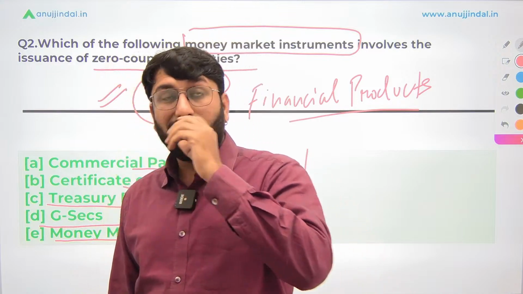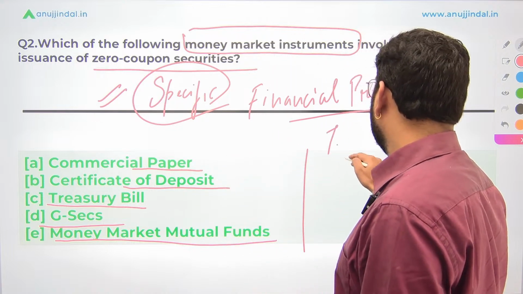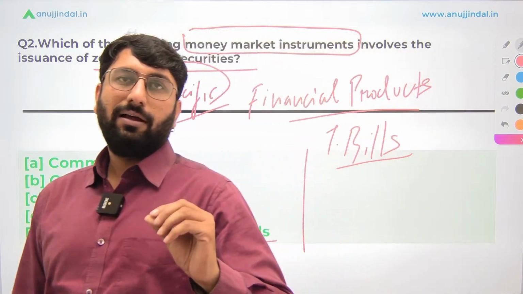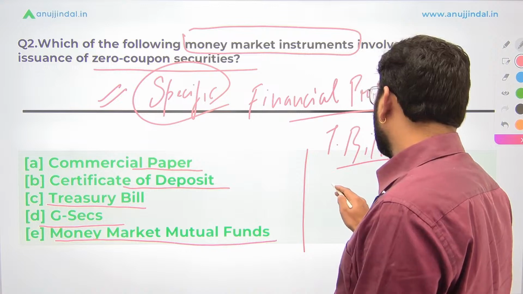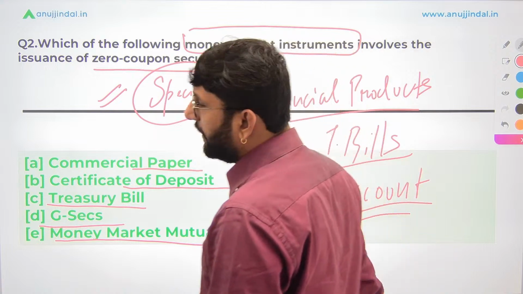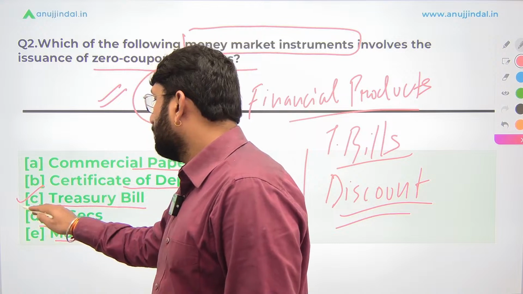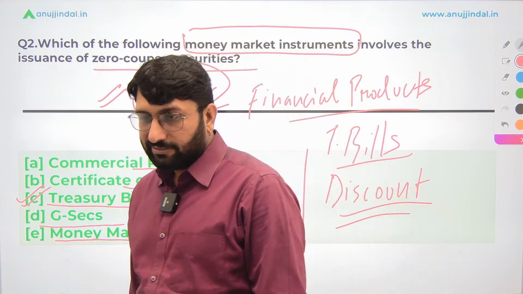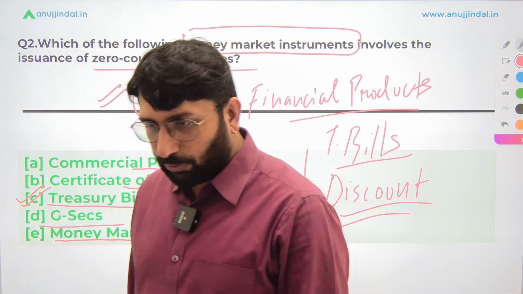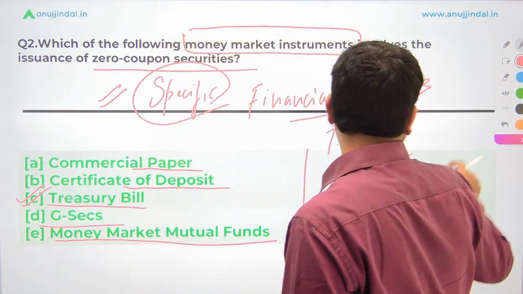Zero coupon securities are those securities which are issued at a discount. Remember, we discussed a lot about treasury bills, where they are issued at discount, but they are redeemed at par. So the difference value that you get is your interest, okay. So the answer in this case is going to be C, that is treasury bills. Okay, so treasury bills is going to be the correct answer. A lot of you have already given that answer. Fantastic, Paras, Santosh. I'm very happy to see that the reasons are also coming in. Reasons aa rahe hain. That is very, very good to see.